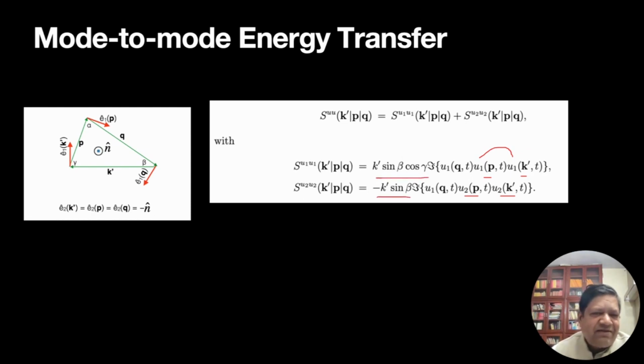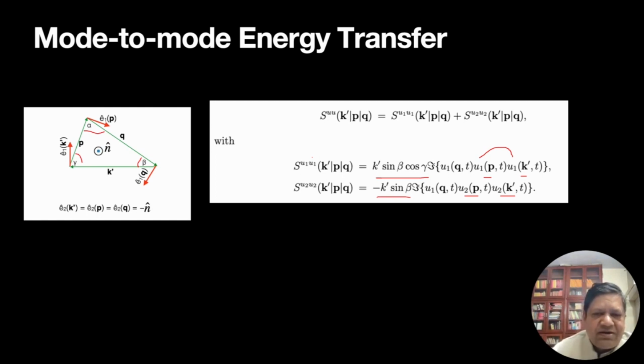These angles are again given here: alpha, beta, gamma. Alpha in front of P, K prime; beta in front of P; and gamma in front of Q. Note that there is no U1 U2 product, so there is no energy going from U1 to U2 or U2 to U1, because U1 and U2 are perpendicular. You take a dot product, then it becomes 0. So it's nice. There is an energy transfer channel with U1 and an energy transfer channel with U2.